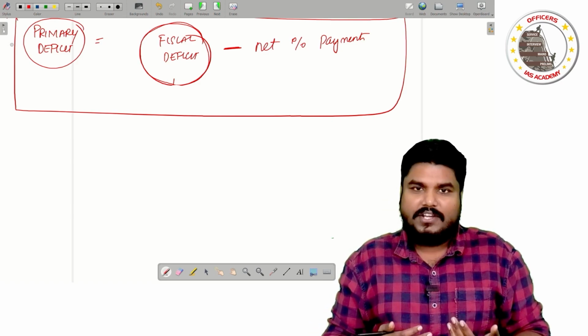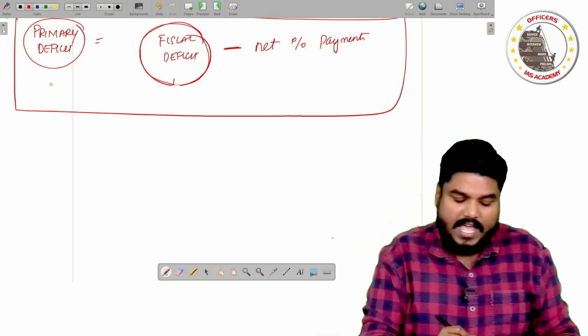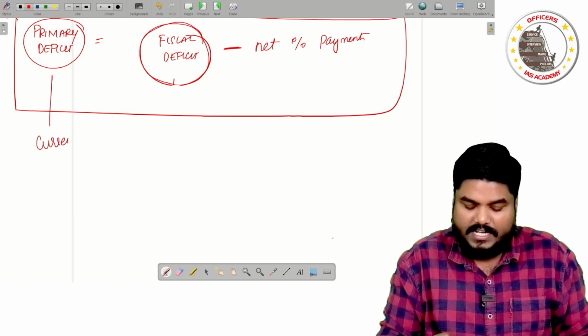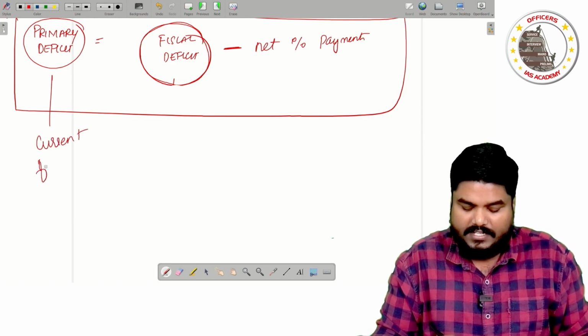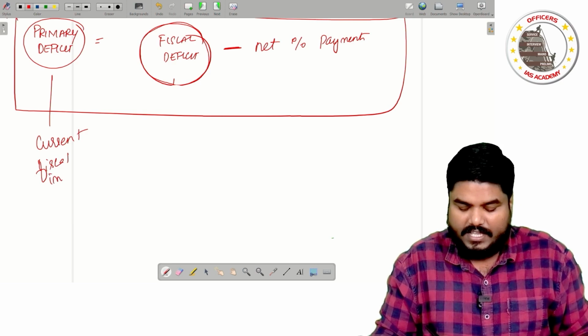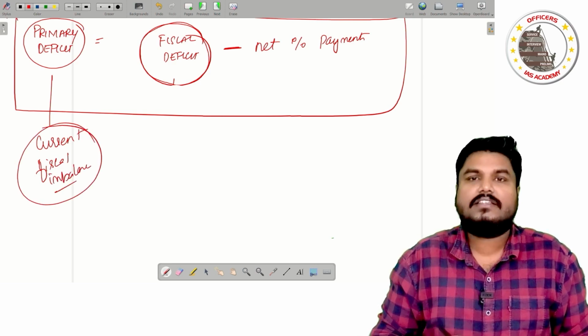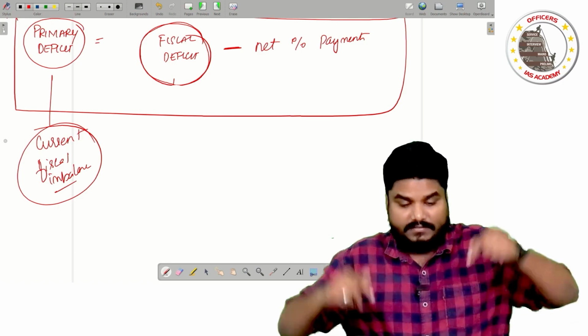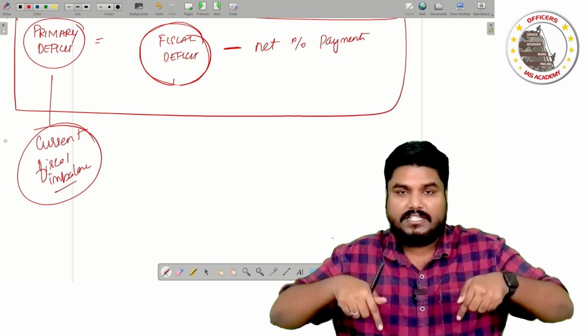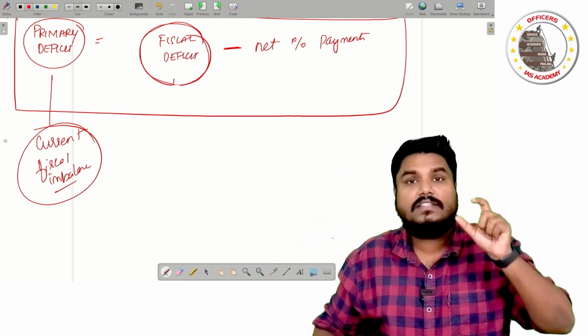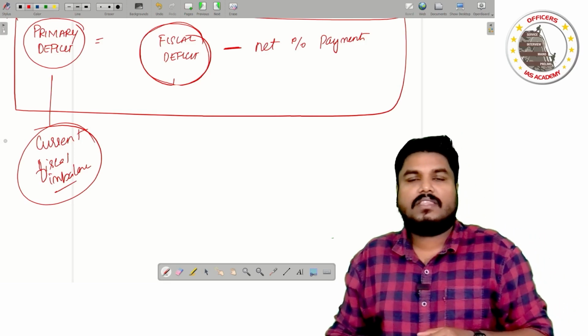So what we are trying to do is measure the current fiscal imbalance. What is my current fiscal imbalance? For this year, what is this government's current fiscal imbalance?